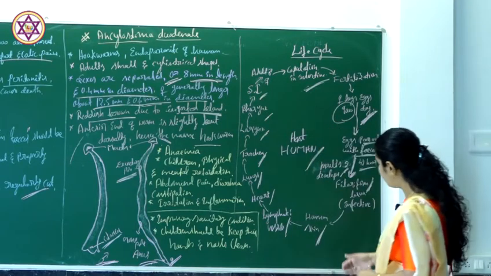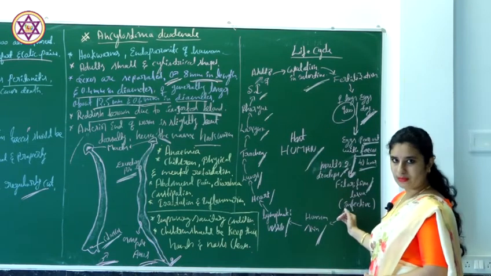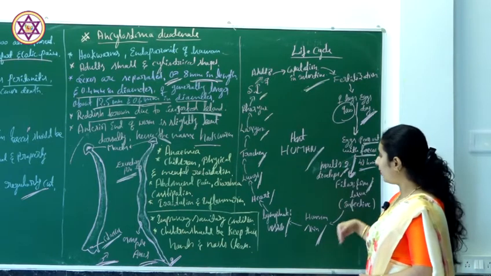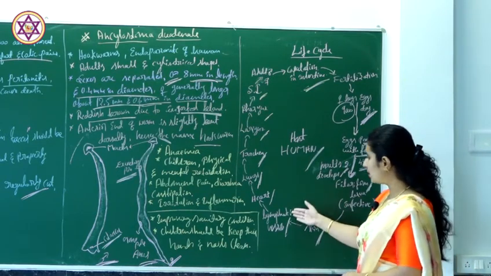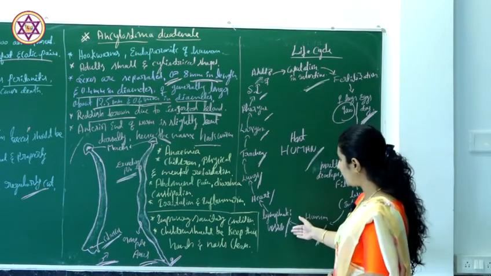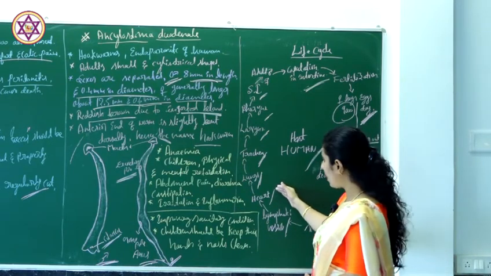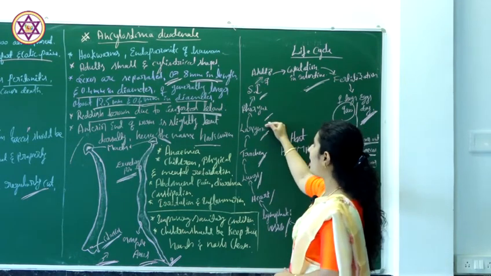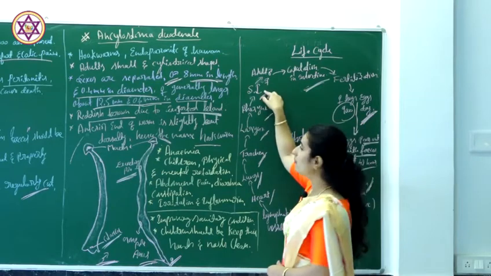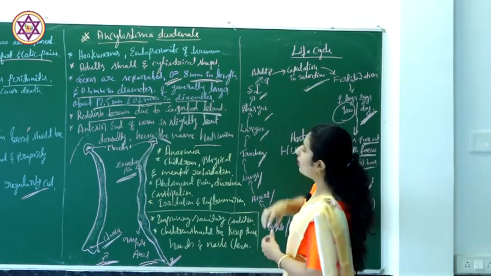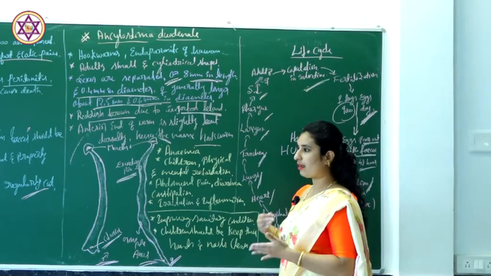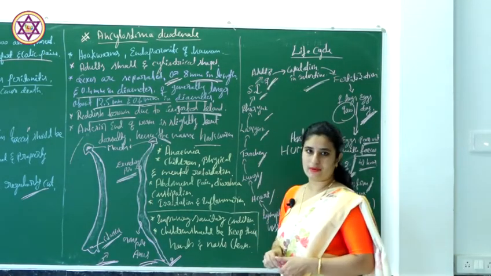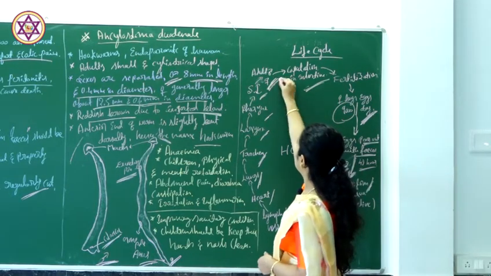So the infective larva penetrates the human skin and reaches the lymphatic vessel. From there it goes to the heart, then the lungs, followed by the trachea, larynx, pharynx, and small intestine, where it completely develops into an adult male and female worm.